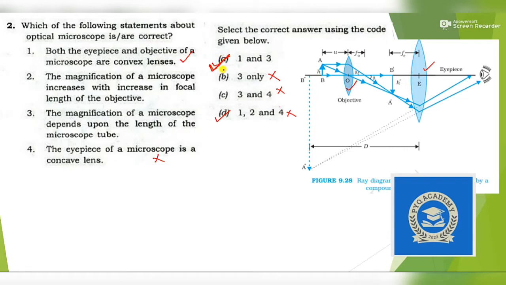In this way we can solve this question. We just need to remember this image. If anyone had ever seen this image and remembered it during the examination, it was easy to solve this question by this elimination technique. So our answer is option A. By the way, option 3 is also correct. So the answer to question number 2 is option A.